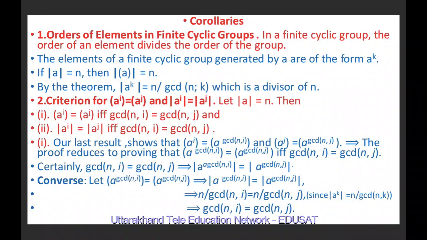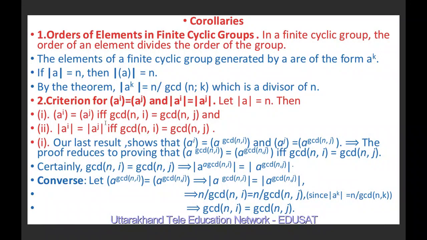So first of all, we will prove the first part. From our last result, we know that the cyclic group generated by a^i is nothing but the cyclic group generated by a raised to the greatest common divisor of n and i. And the cyclic group generated by a^j is nothing but the cyclic group generated by a raised to the greatest common divisor of n and j.